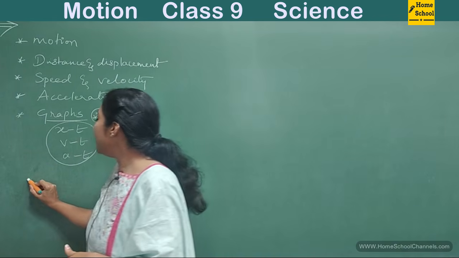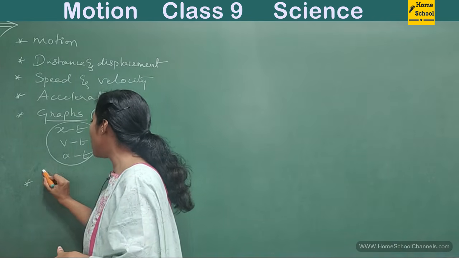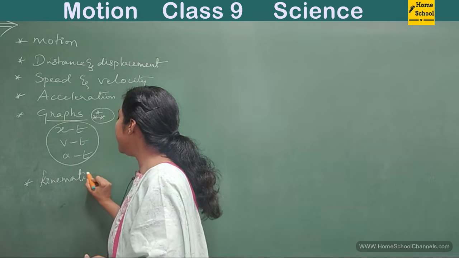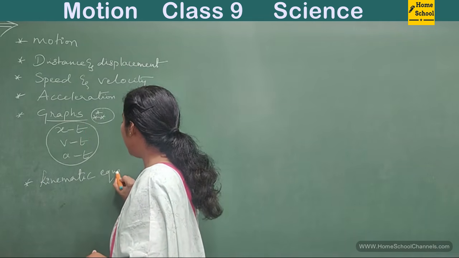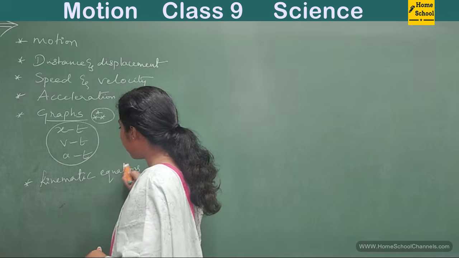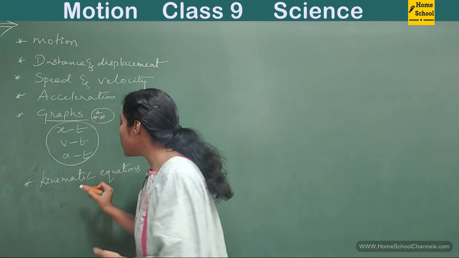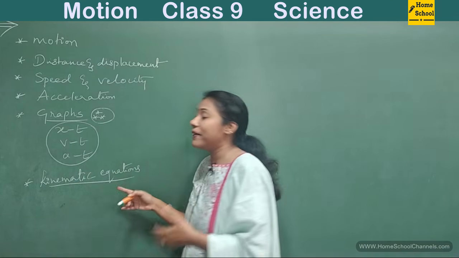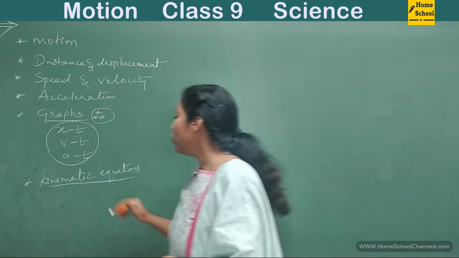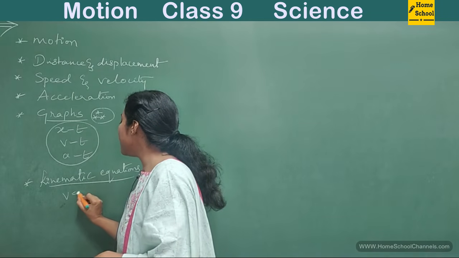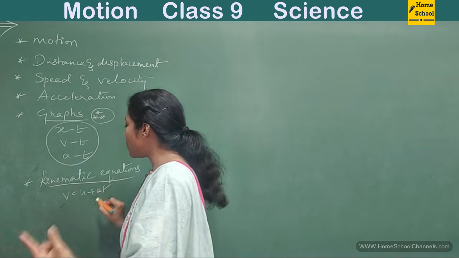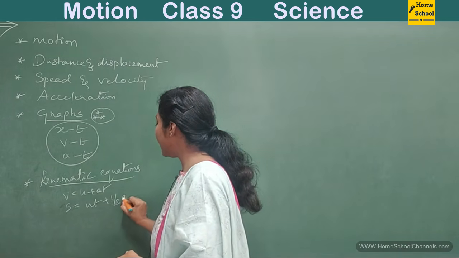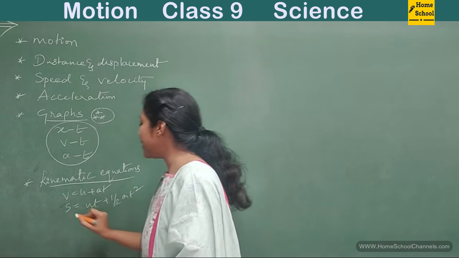And finally we have certain equations called kinematic equations. Motion can be described with the help of three equations mainly. Let me mention those equations now, and more details about them we will discuss in the next video. We have v = u + at, this is one equation. s = ut + half at squared, this is the second kinematic equation.